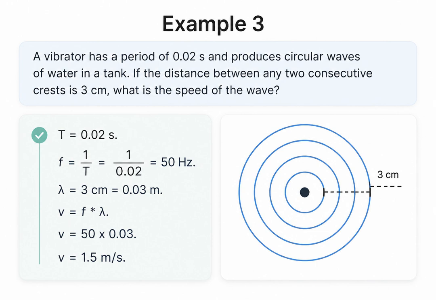Example 3 involves water waves. A vibrator has a period of 0.02 seconds, and the distance between consecutive crests is 3 centimeters. The distance between consecutive crests is exactly one wavelength, so lambda is 0.03 meters. We find the frequency by taking the reciprocal of the period, 1 divided by 0.02, which is 50 Hz. Multiplying our frequency of 50 by our wavelength of 0.03 gives a wave speed of 1.5 meters per second.